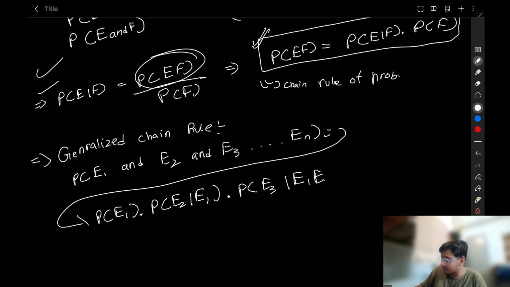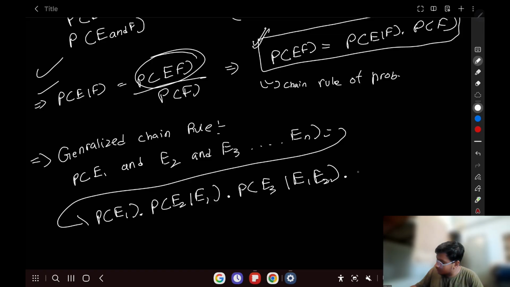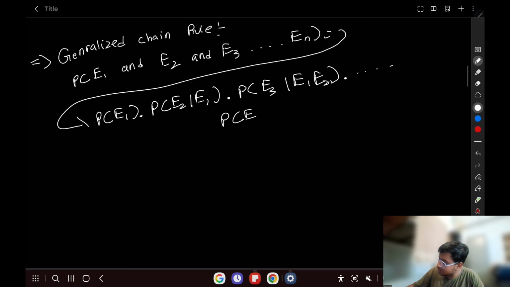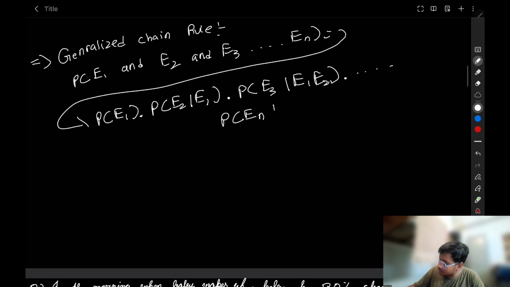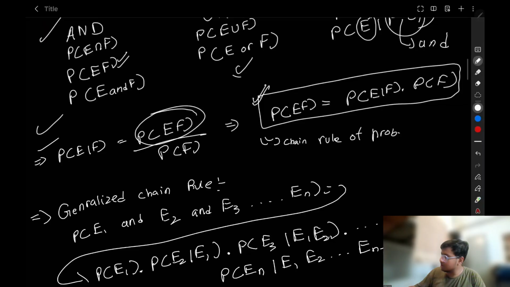Again, I'm going to explain it because this is a very important concept. Since there are no notations between E1 event and E2 event, it means E1 and E2, multiplied by dot dot dot, probability of En given E1, E2, up to En minus 1. This is the generalized version of chain rule. This is chain rule, and this is the generalized version of chain rule.